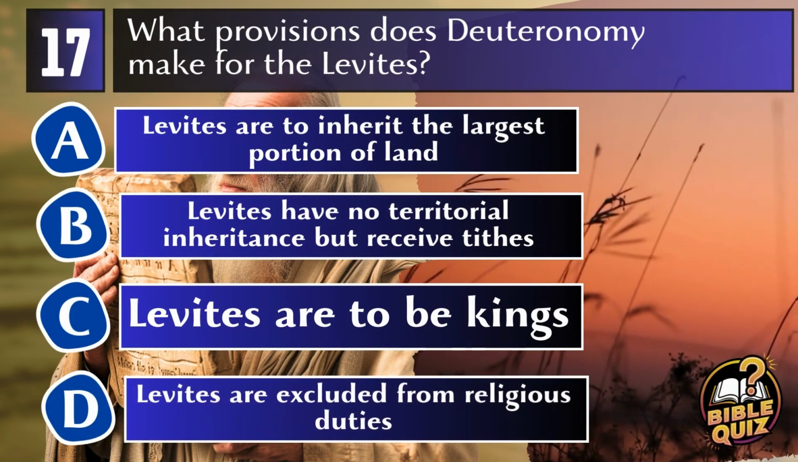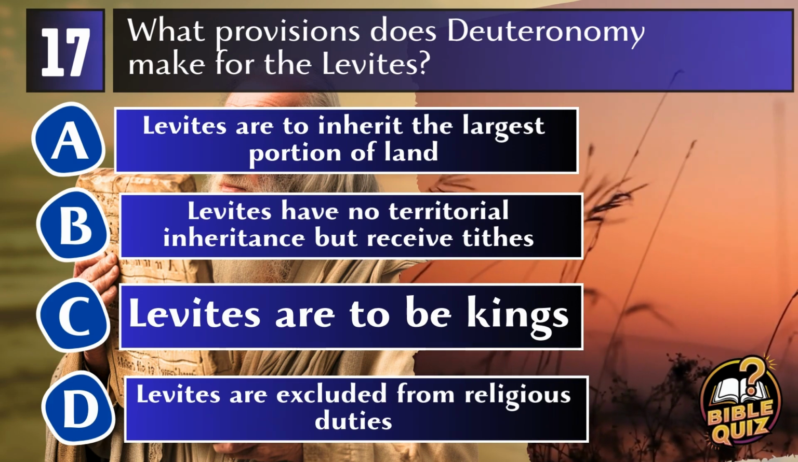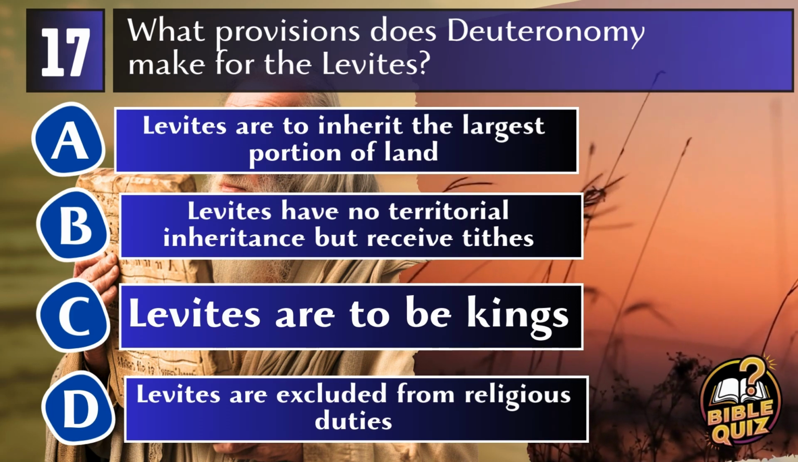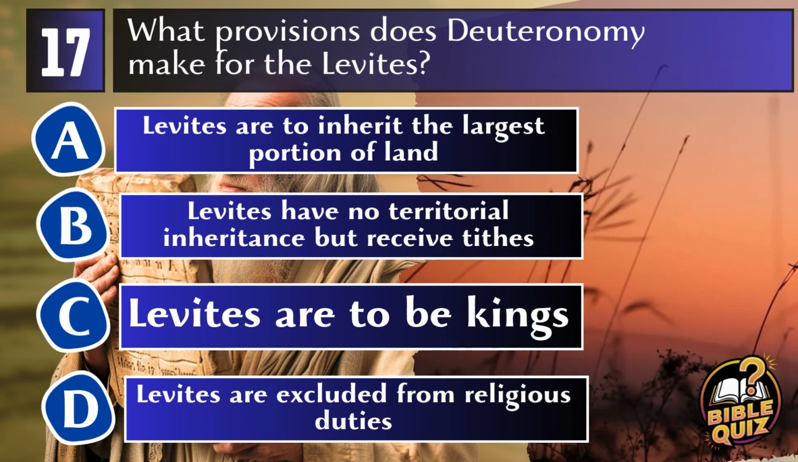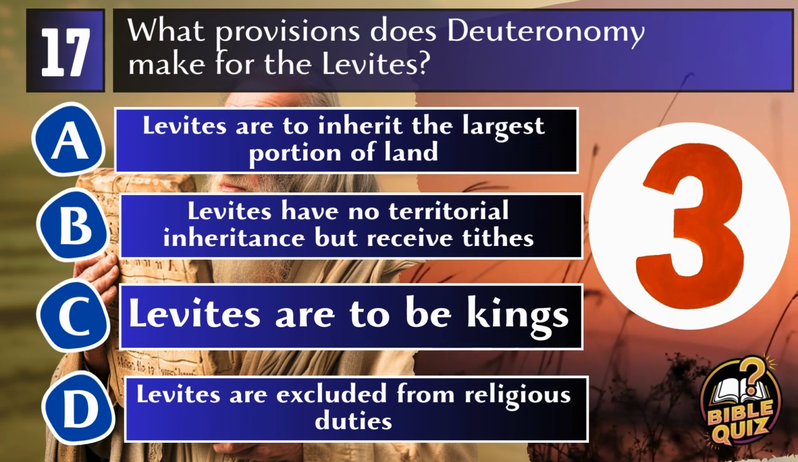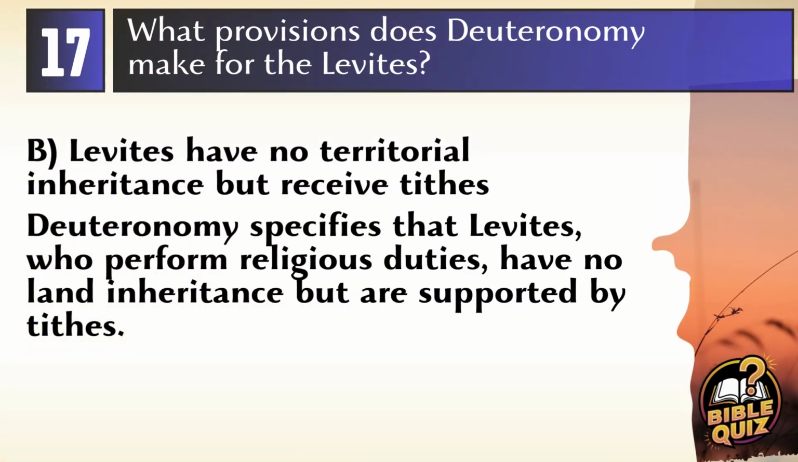Question 17. What provisions does Deuteronomy make for the Levites? A. Levites are to inherit the largest portion of land. B. Levites have no territorial inheritance, but receive tithes. C. Levites are to be kings. D. Levites are excluded from religious duties. Answer B. Levites have no territorial inheritance but receive tithes. Deuteronomy specifies that the Levites, who perform religious duties, have no inheritance of land like the other tribes, but are supported by the tithes of the people.